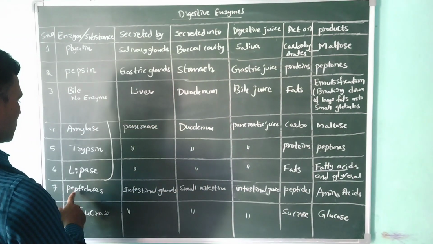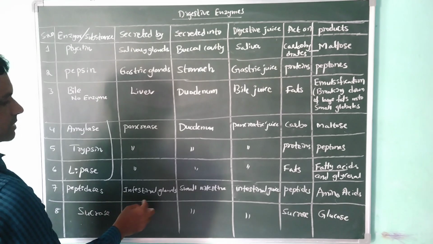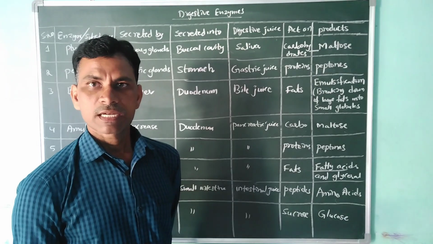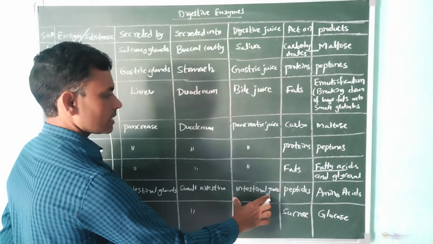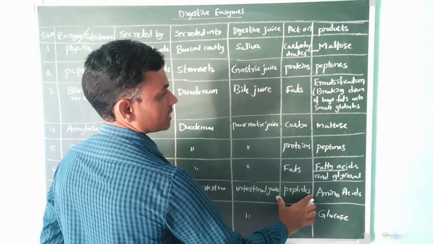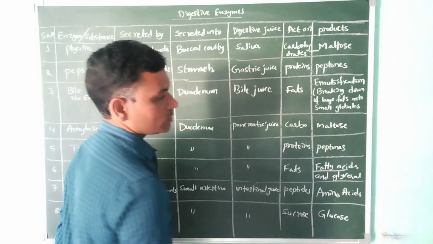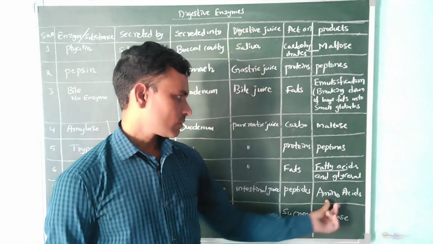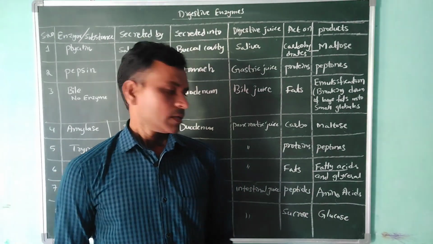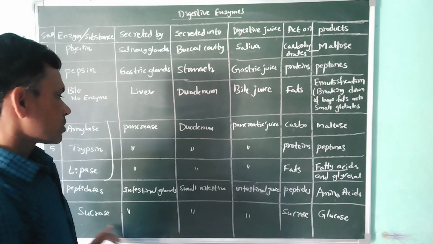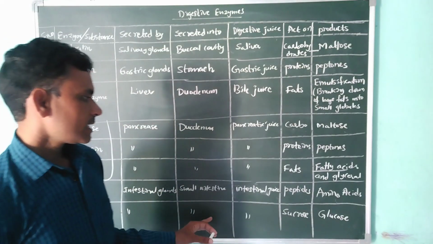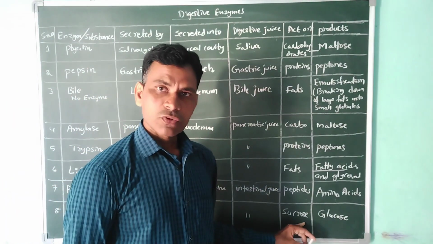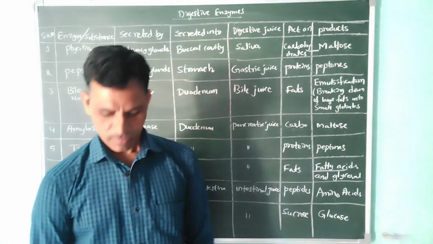Then the peptidases. This enzyme is released by intestinal glands. Intestinal glands means small intestine, large intestine. Generally, the small intestine only releases it into the intestinal juice. These act on the proteins at different stages of breakdown and finally convert them into amino acids. Next, sucrose. Sucrose is also acted on by the intestinal juice, and the enzyme acts on the sucrose and finally converts it into glucose.